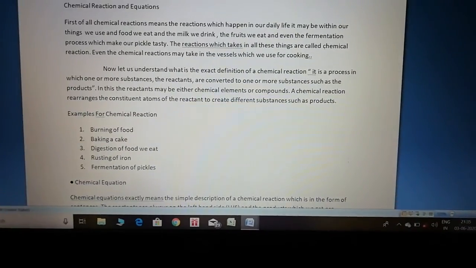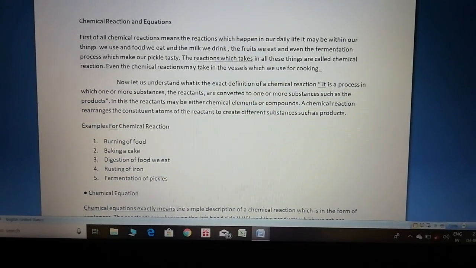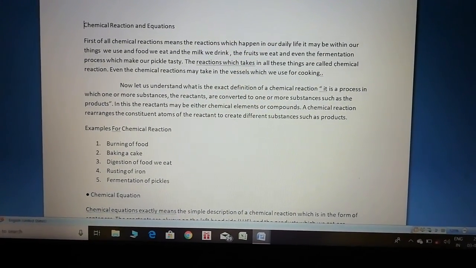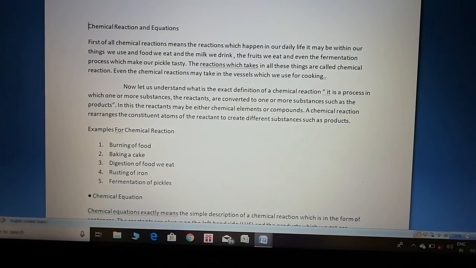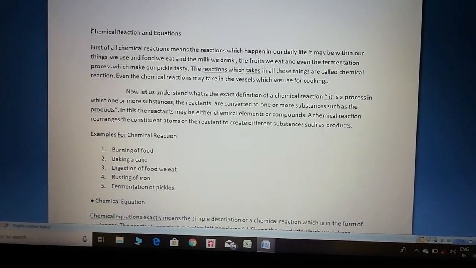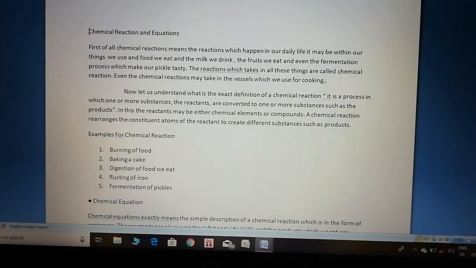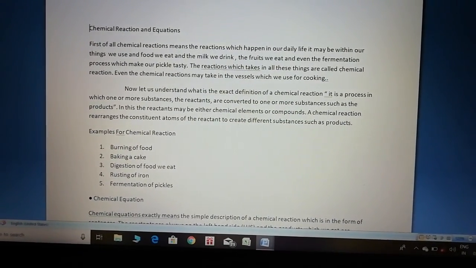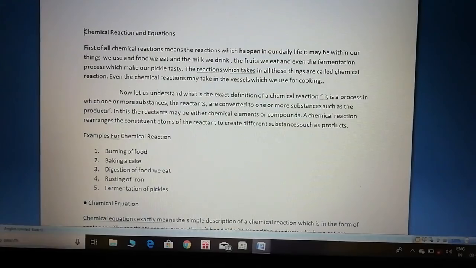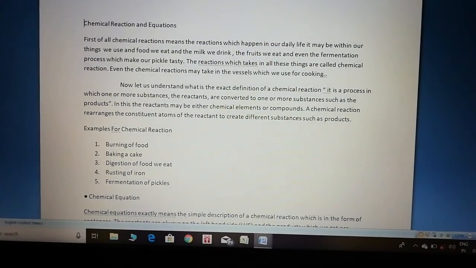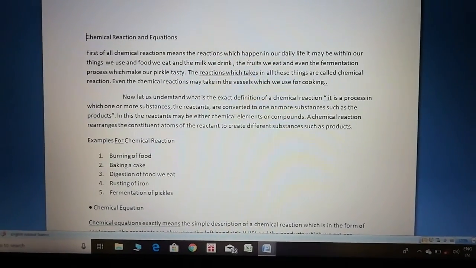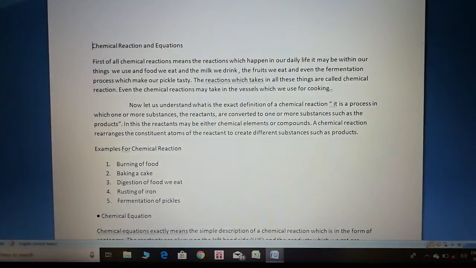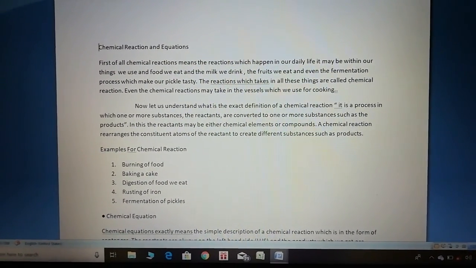Now I am going to show you some examples of chemical reactions, which may be the burning of food which we make daily in our house, bakeries which bake the cake, the biological reaction, that is digestion of the food we eat, and the normal rusting of iron and fermentation of pickles. This is all about chemical reactions.